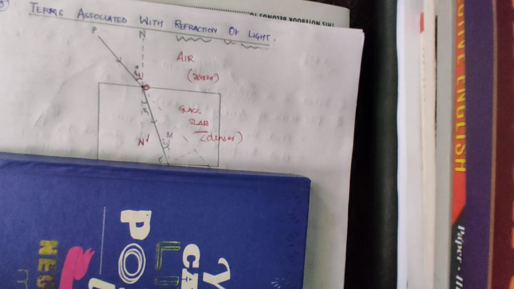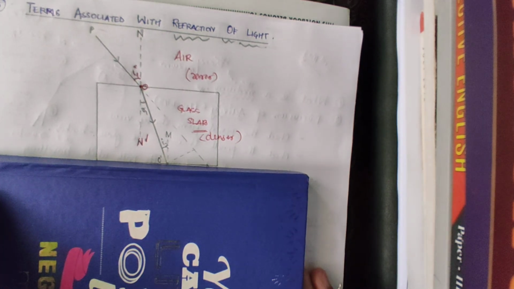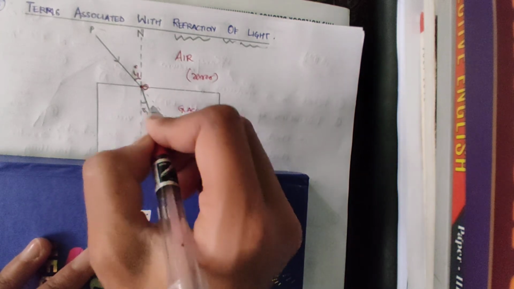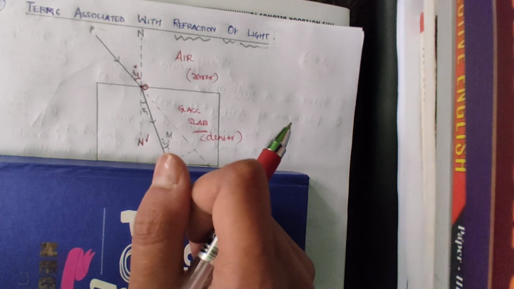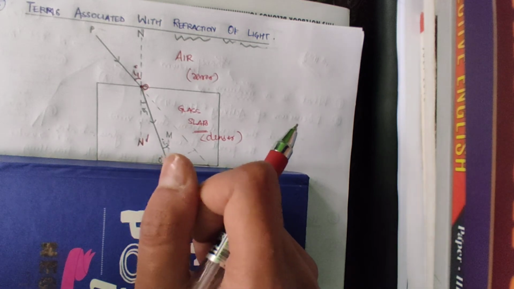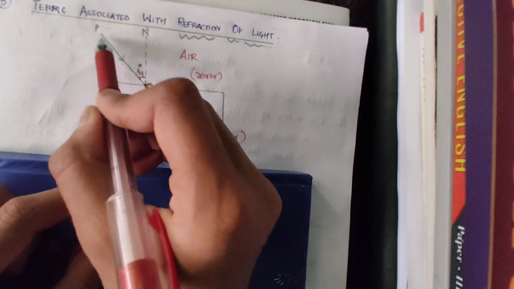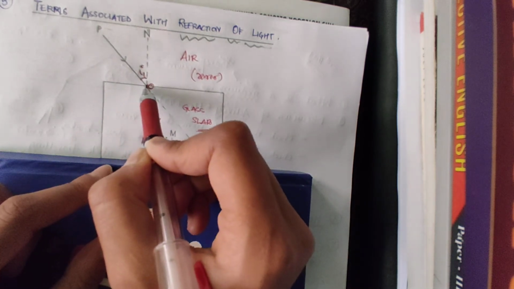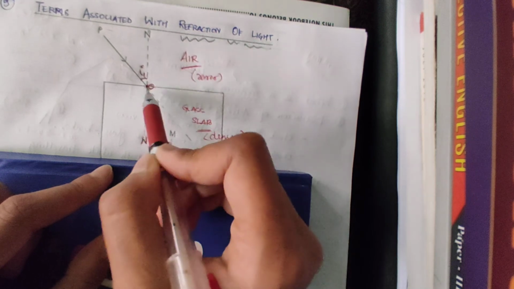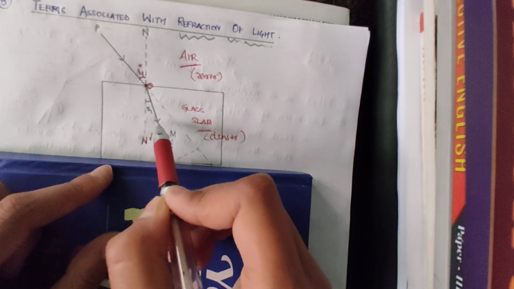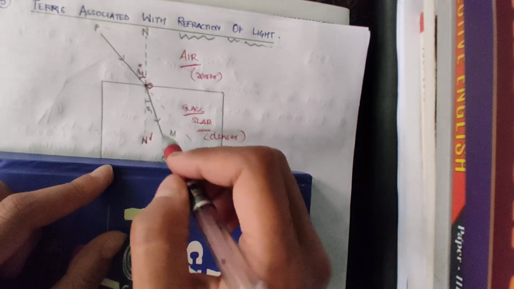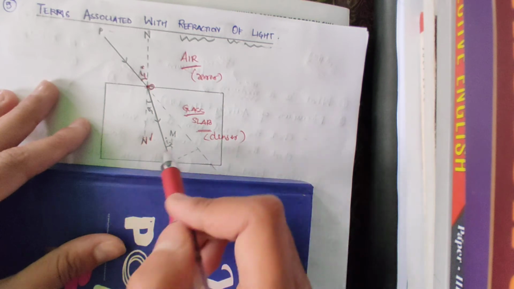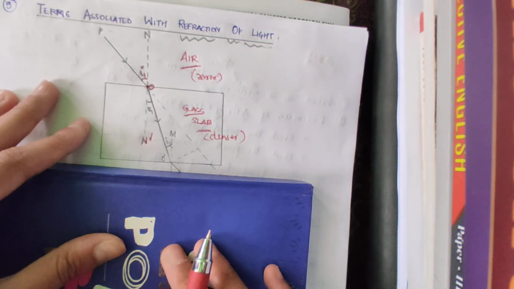And then the refracted ray. What is a refracted ray? It is a ray of light which deviates from its path on entering another optical medium. See here, this was in the medium air, but it enters another medium, that is glass. So this is the refracted ray, and it is denoted with O dash.